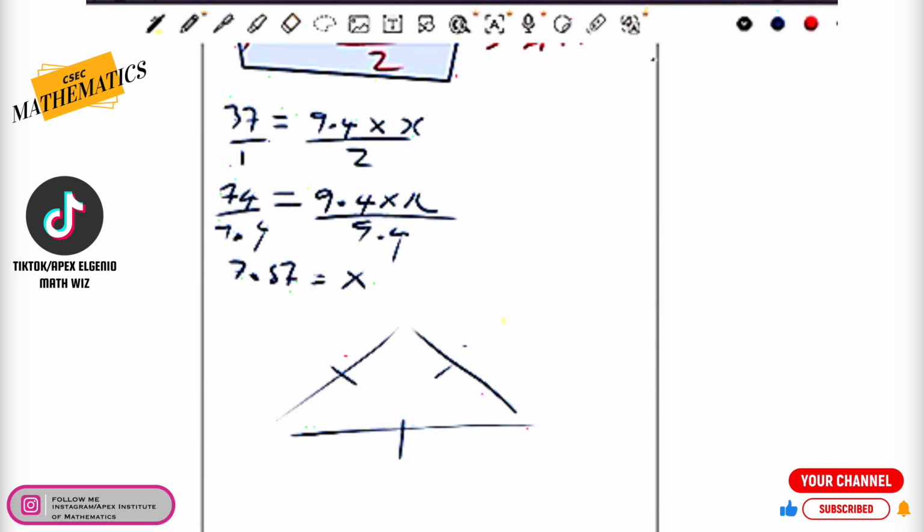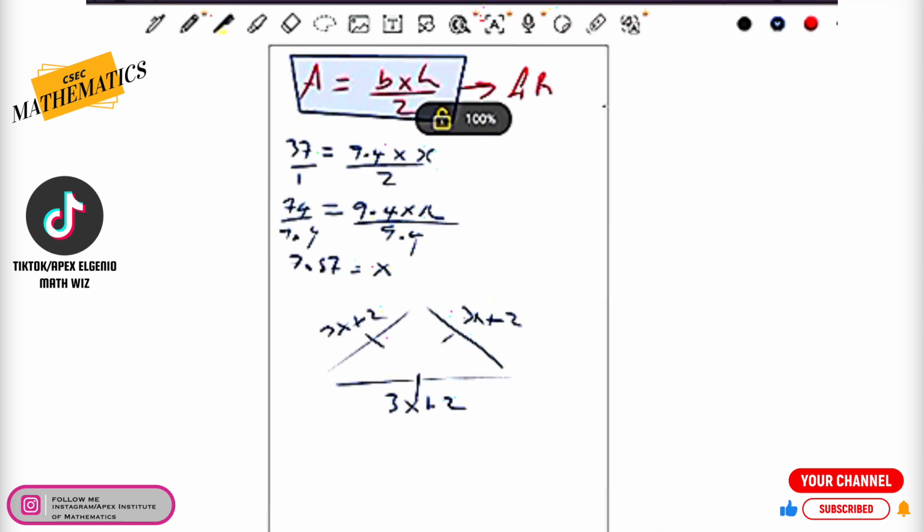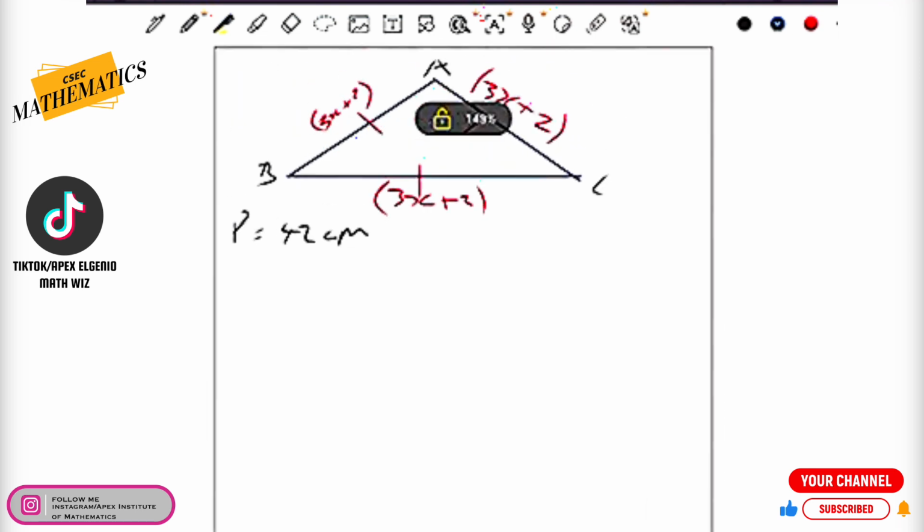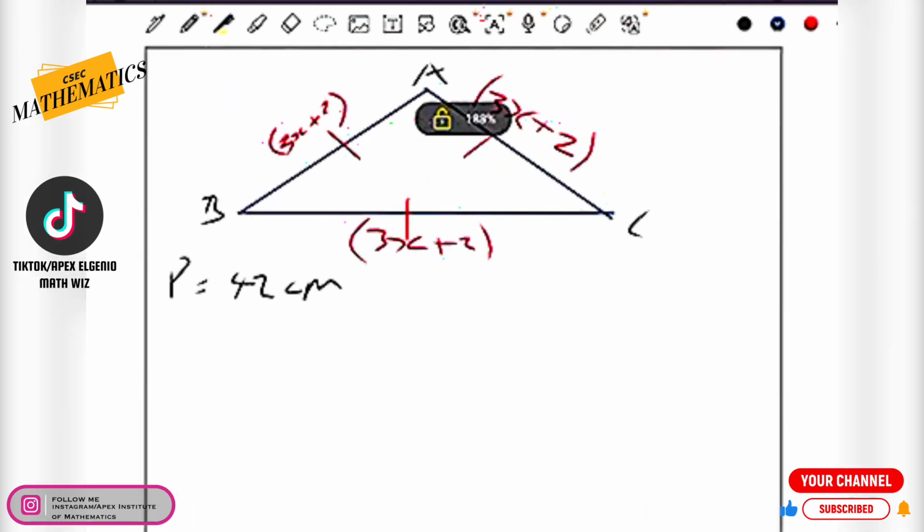So basically what we're seeing is that this side measures 3x plus 2. This side also measures 3x plus 2. And this side also measures 3x plus 2. So if we were to add up all the sides, what the question is telling us is that all these sides, when added together, will give us an answer of 42. So each side measures 3x plus 2.